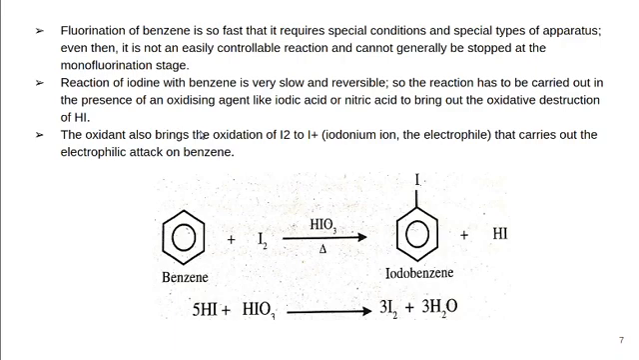The oxidant also brings about the oxidation of I2, iodine, to I plus, the iodonium ion, the electrophile that carries out the electrophilic attack on benzene. So there are two purposes for using iodic acid. One is to convert HI to iodine. Another purpose is oxidizing I2 to I plus. In that way we can carry out iodination. So fluorination and iodination are somewhat difficult. We can prepare iodobenzene and fluorobenzene in some other way. So this is about general halogenation reactions.